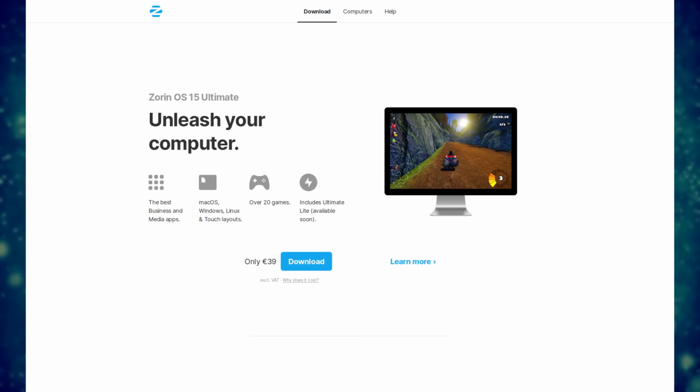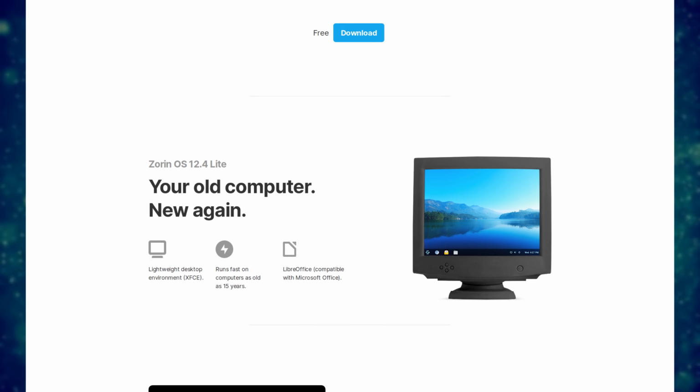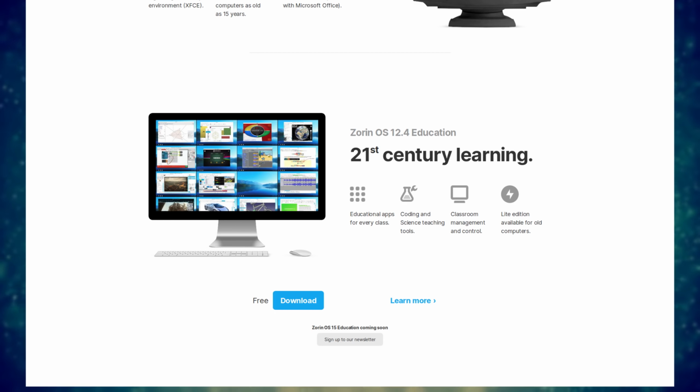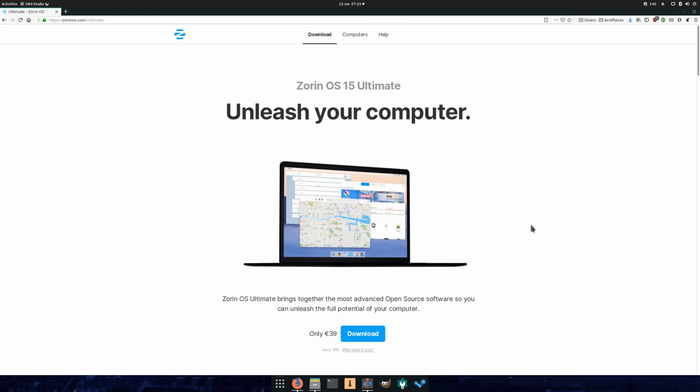The base one is the Zorin Core Edition, available for free, shipping with a Windows-like layout based on GNOME 3 and a reasonable set of applications from GNOME. For older computers, the Zorin Lite Edition ships with XFCE, and the Education Edition adds class management and educative applications to its Zorin Core formula. The last one is Zorin Ultimate, which is the only one you have to pay for.